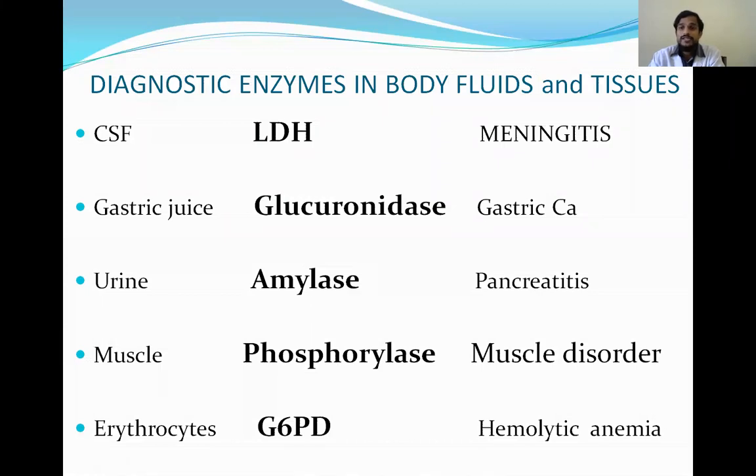So this is the importance of enzymes in different organs, in different diseases, and in different body fluids. All these enzymes are useful in the diagnosis of different diseases. If a set of enzymes are useful in the diagnosis, then those set of enzymes are known as an enzyme profile. And the important thing that we have to remember is that not only these enzymes, but all other investigations are also to be combined to come to the final diagnosis for giving proper treatment.